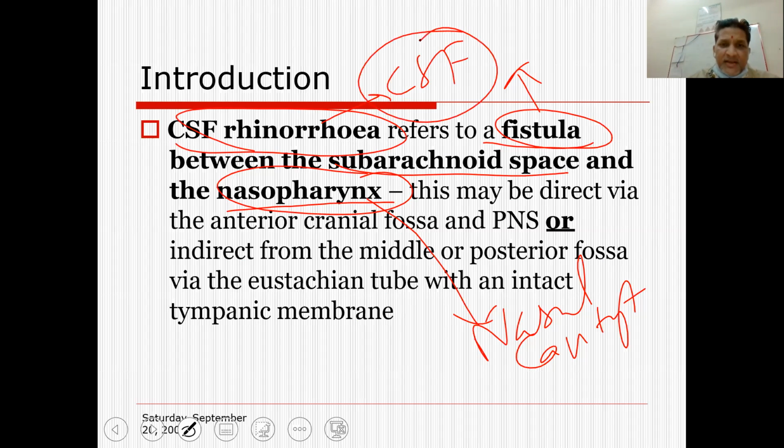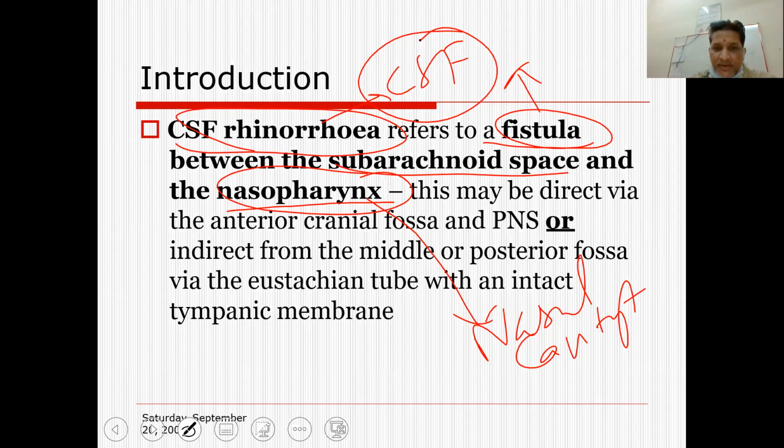CSF may also present as a leakage into the middle ear in case of temporal bone fractures. The roof of the middle ear is formed by the tegmen plate, and the roof of the tegmen is nothing but dura. Underneath the dura is the arachnoid, and underneath the arachnoid is a space which has the circulation of the CSF.